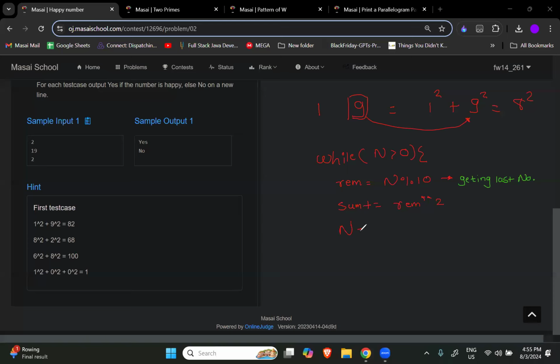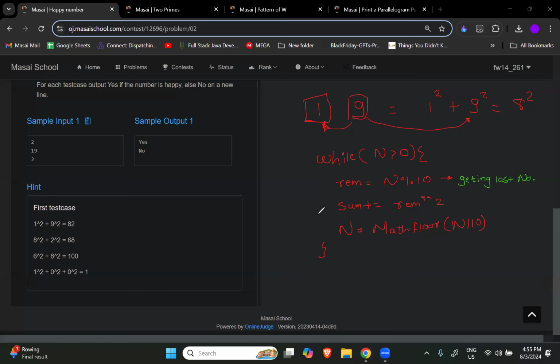Simple. n is equal to math.floor and we will divide that number. So that now I can go to capture this 1. So 9's work is done, and now I can go capture this 1, right? And in this way my loop will go on, and no matter how many digits there are, they will be properly calculated.